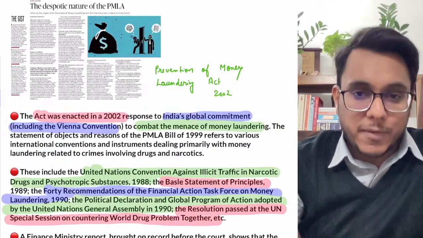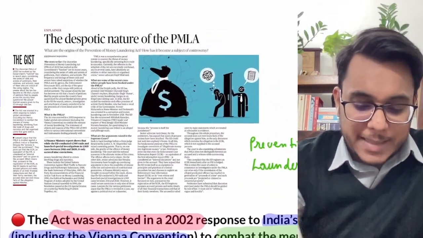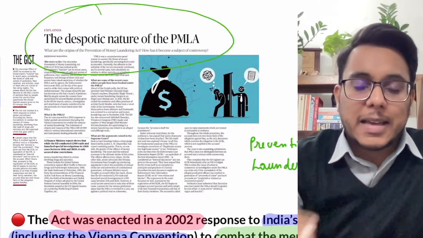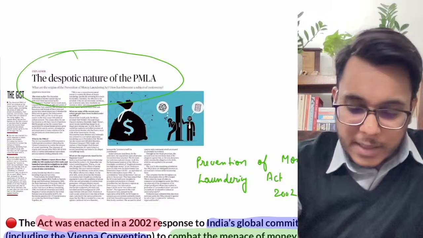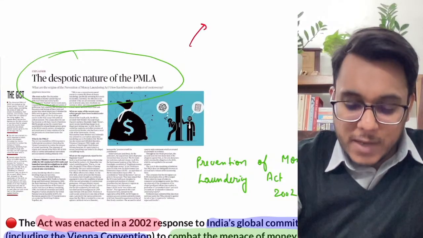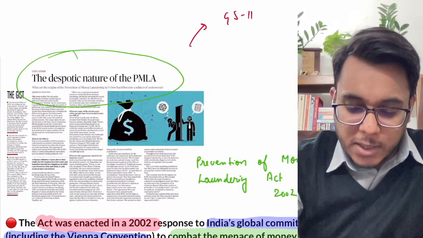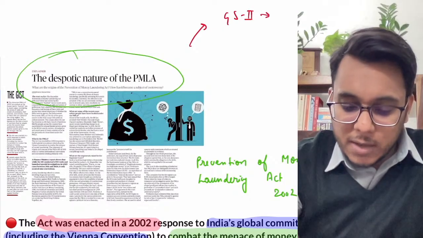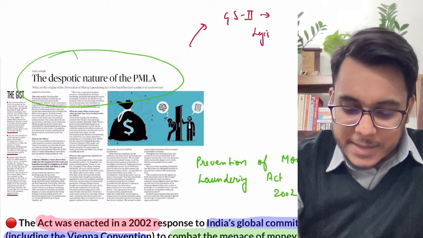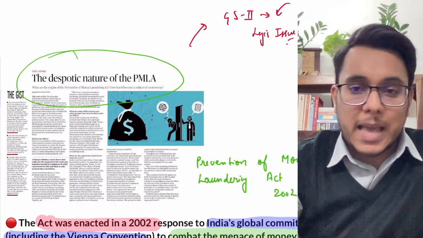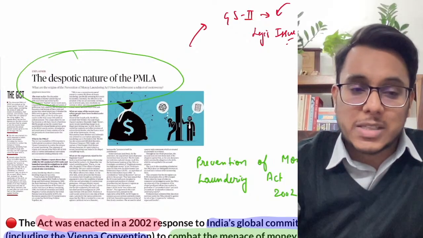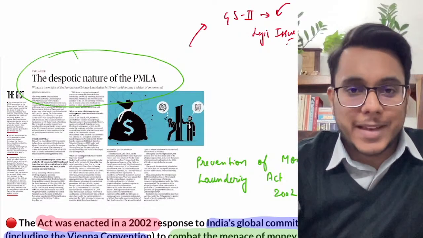Now, taking up the first article: the despotic nature of the PMLA. This article has been taken from The Hindu newspaper, and it will be relevant for GS paper number 2, under legislative issues. In GS paper number 2, the critical appraisal of different laws and legislations has been mentioned. There we can use it.